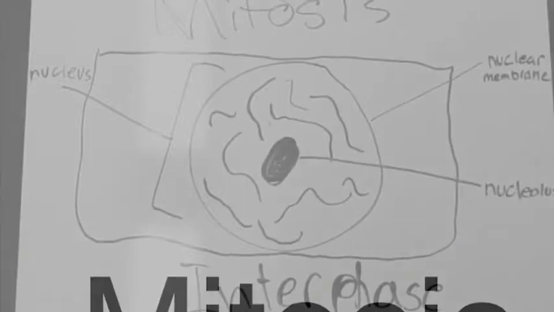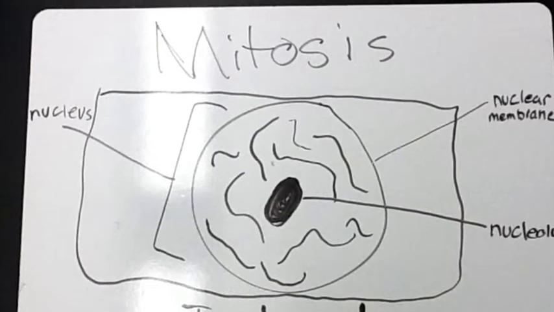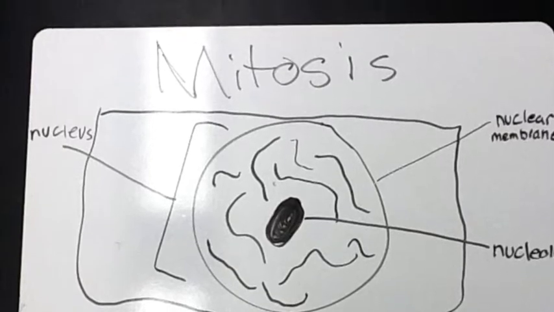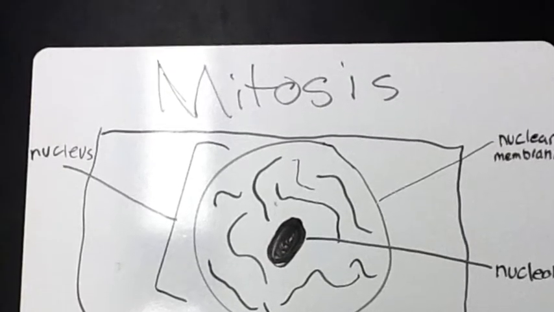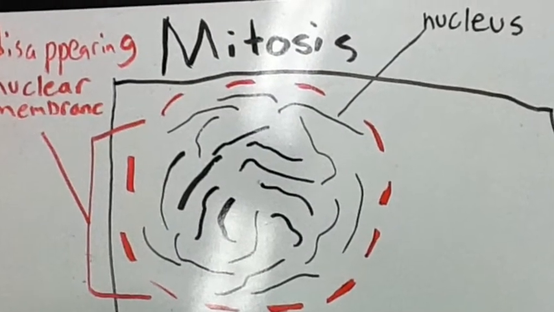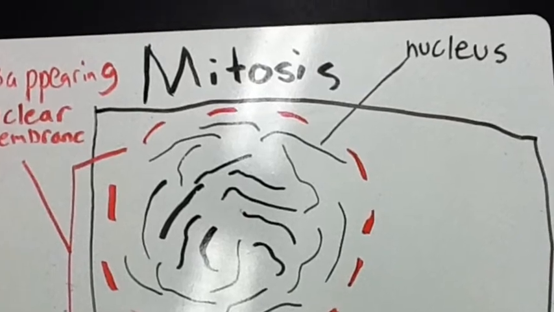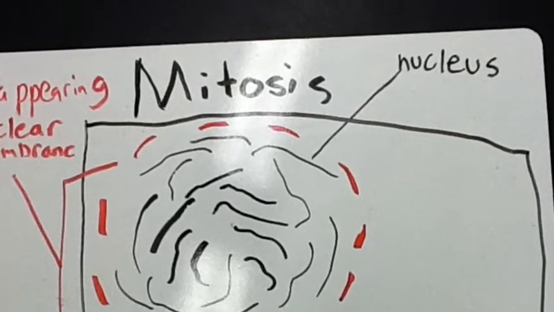Mitosis is an asexual way of reproducing and creating daughter cells. The first phase of mitosis is called interphase. In this phase, the cell does its job and grows larger. Next, in prophase, the large chromatin within the disappearing nuclear membrane becomes pairs of chromosomes. The nucleolus also disappears.